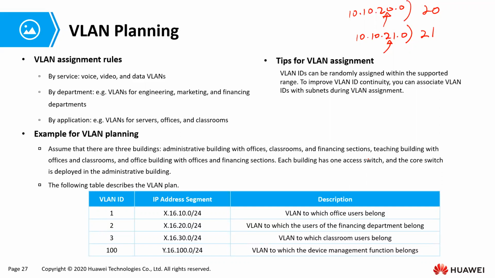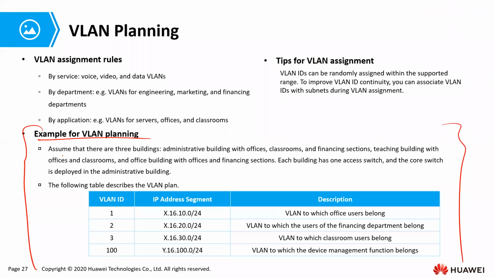Don't say now this one, let me see, I think I should use, let me use 19 and 199. So VLAN 19, VLAN 109. You know, not just feelings, but again, this is just a tip. Please follow your gut. Now we have an example for VLAN planning here, and this one, I'll give it to you as an exercise. Look at it, but we can go through it.